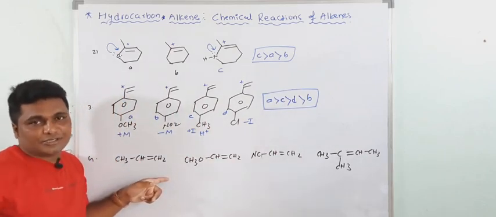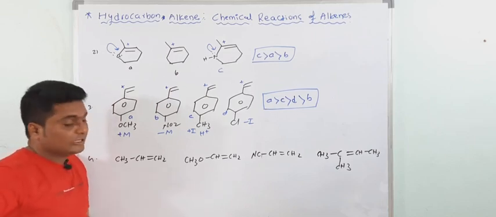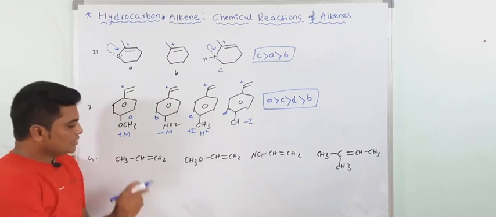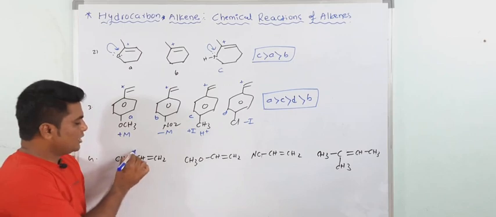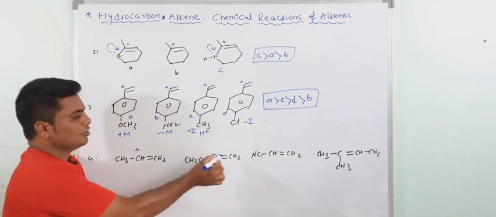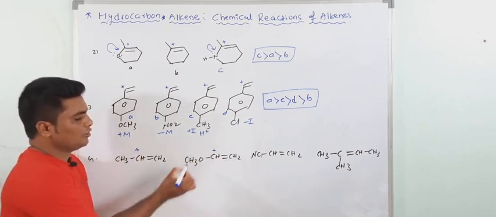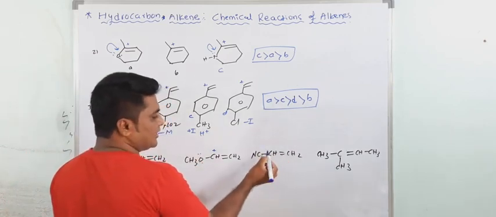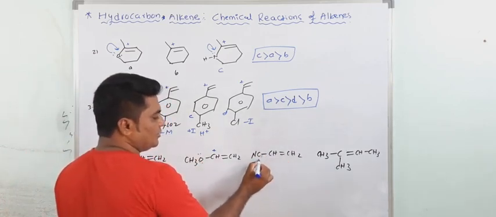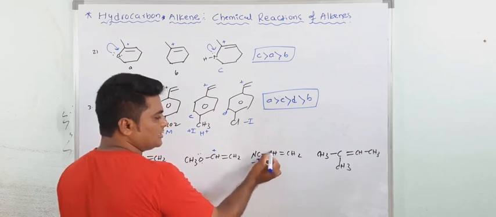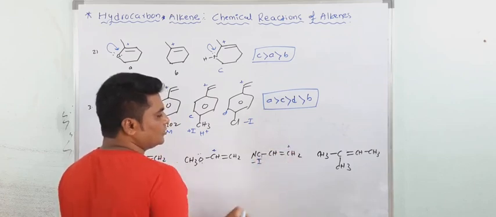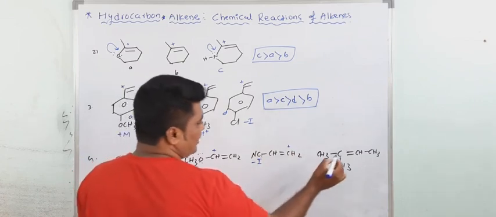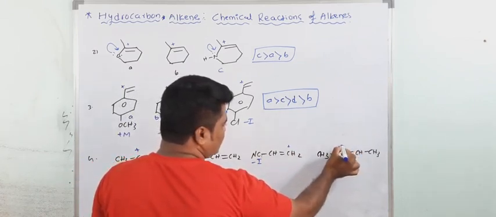So can you solve this question? Tell me. See, protonation here takes place, carbocation. Now here, protonation gives a carbocation, because resonance is there, lone pair resonance. Here protonation takes place at this point because it shows minus I effect. Protonation takes place at this point, carbocation generated. And here protonation takes place at this point, now see the carbocation.